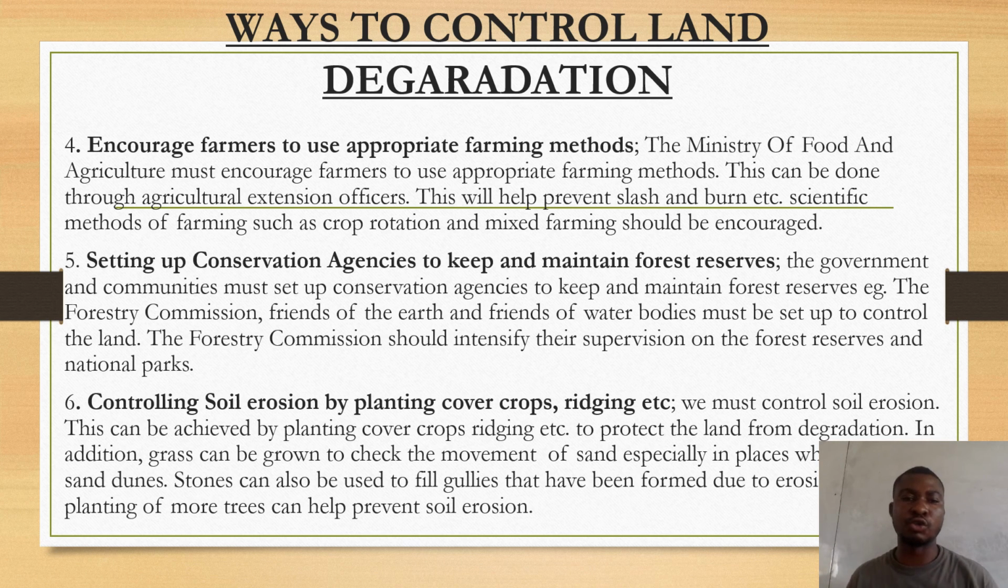Then the last one, controlling soil erosion by planting cover crops. In order to control erosion, we have to plant cover crops. When we plant cover crops, it prevents the land from soil erosion. So that is that.